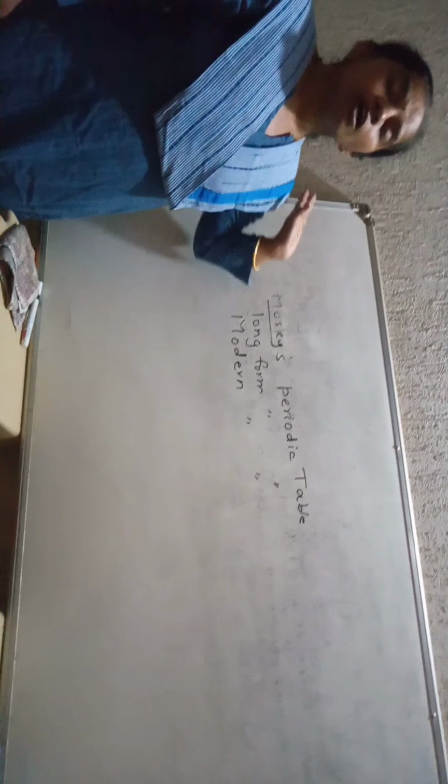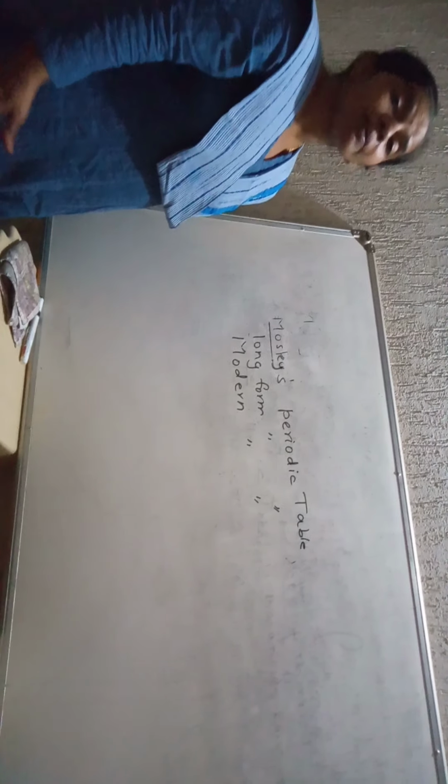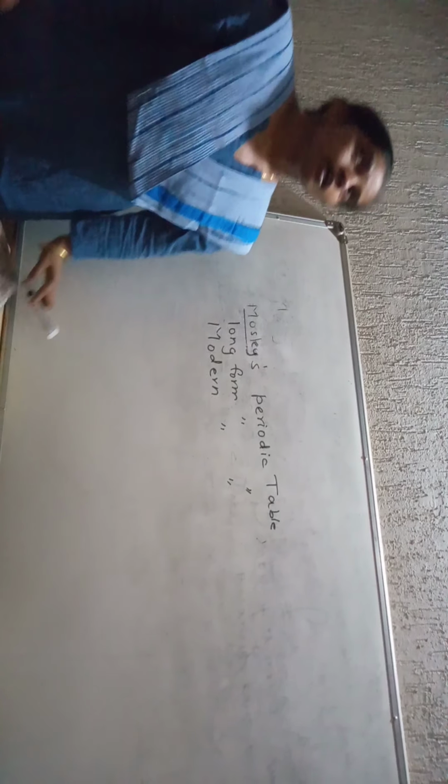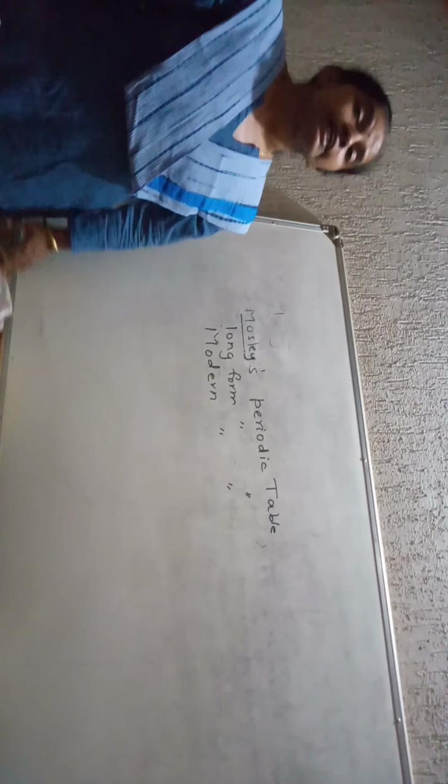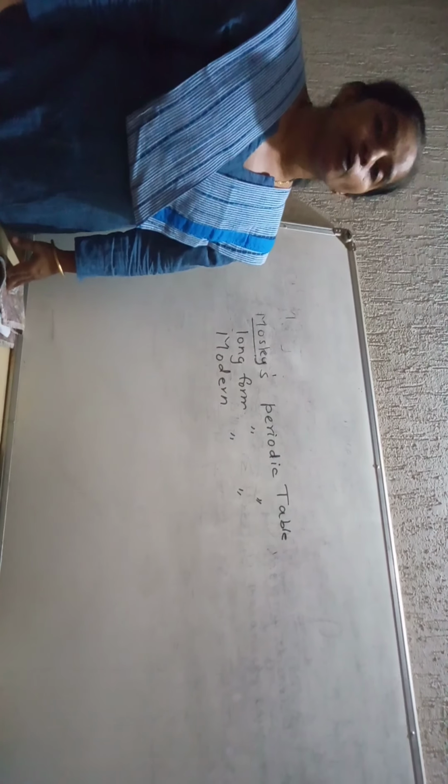He arranged all the elements and he found that after a suitable interval, the properties go on repeating. This is called the properties of elements being the periodic functions of their atomic numbers. Okay. So what is Moseley's law or the modern periodic law? That the properties of the elements are the periodic functions of their atomic numbers.